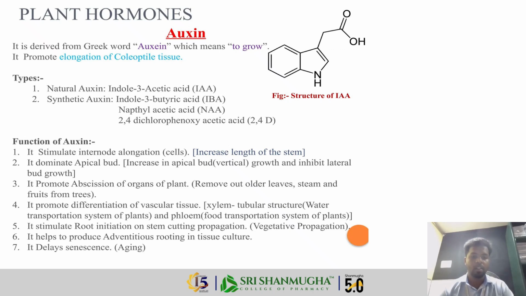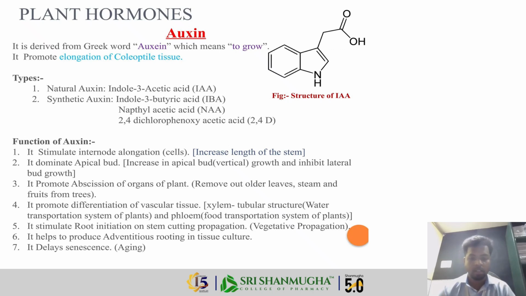It promotes the elongation of coleoptile tissue. Auxins were the first discovered plant hormones. An example of a natural auxin is indole acetic acid, and the synthetic auxins are indole 3 butyric acid, naphthyl acetic acid, and 2,4 dichlorophenoxyacetic acid.